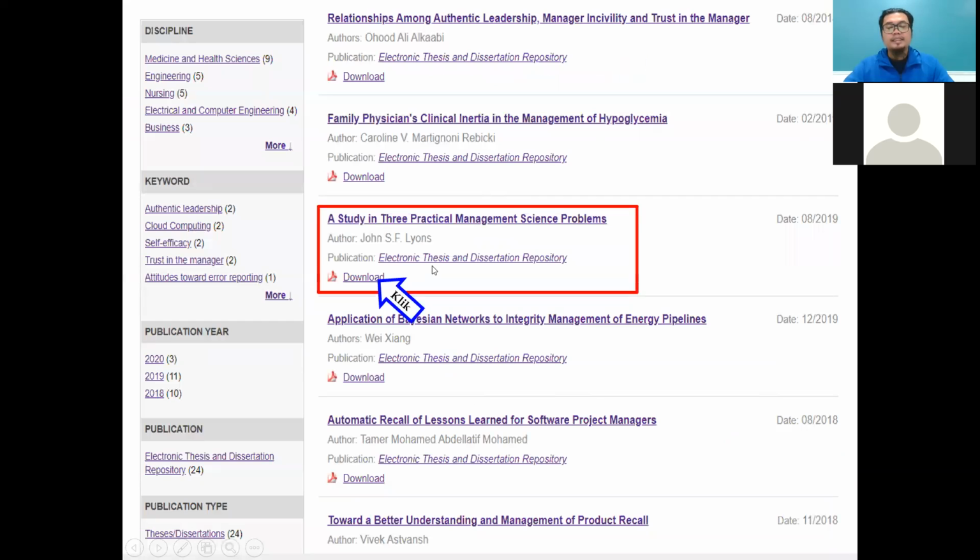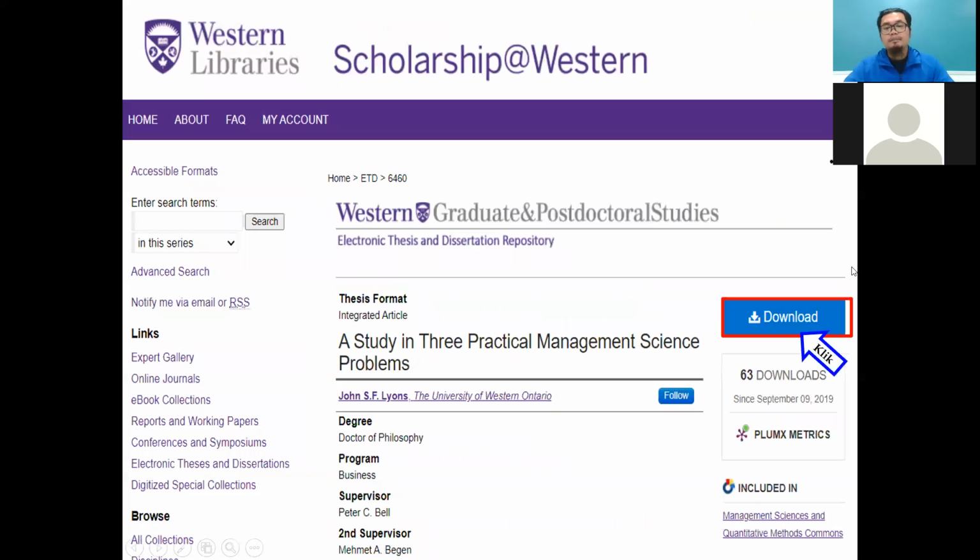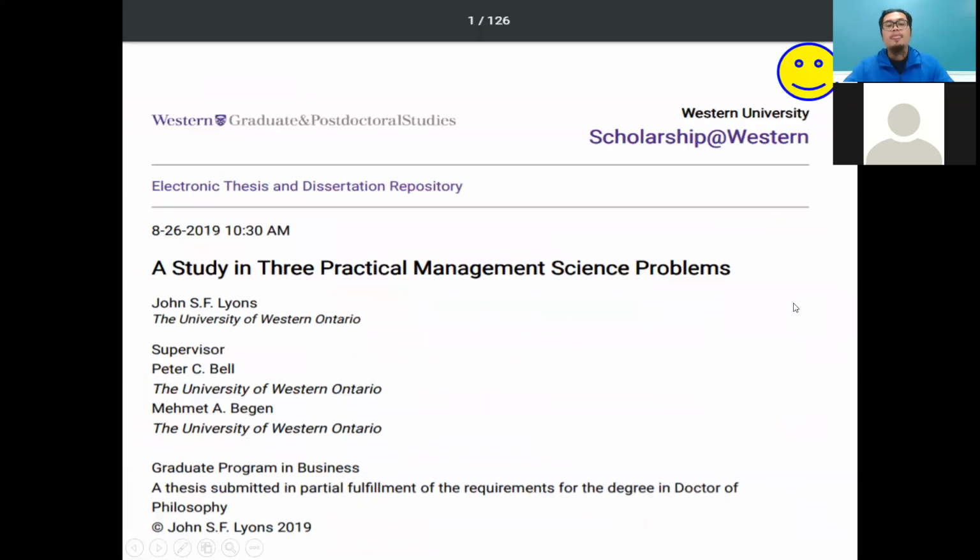Yes, I can find a thesis from 2019, A Study in 3 Practical Management Science Problems. Very simple title, and they put the word study, but in Malaysia, if your thesis title is a study, maybe the panel will not agree, then we need to change your thesis title. In the international context, they accept it once your title is a study in the 3 practical management science problems. Because I'm interested in this topic, I click download. It goes to another page, also need to click download again, and then you can get the full text of the 2019 thesis by John Leon.